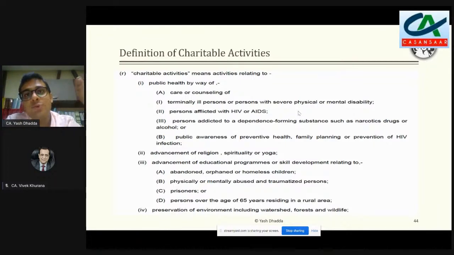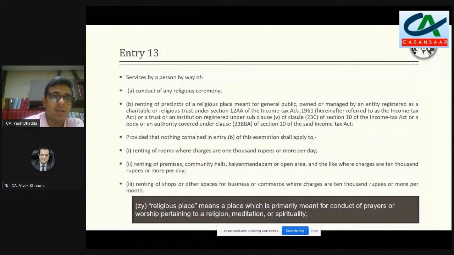I made a mistake by using the words इनके respect में, because activities relating to are exempted, and there is a lot of difference between the words in respect of and relating to. Relating to is a wide term, it is not a narrower term, and a lot of activities which may be remotely related to any of these specific activities, they can still think of claiming an exemption in this particular exemption entry.